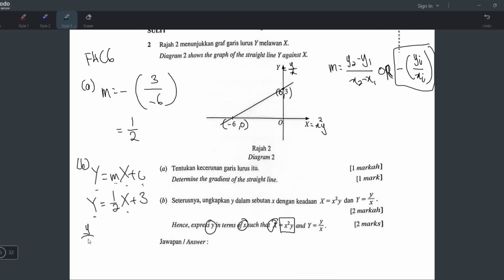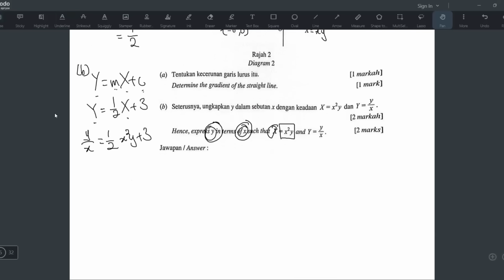So the big Y is replaced with small y over X, and the big X is replaced with small x squared y plus 3. Because after all, they want the small y in terms of small x. So if you stop here, it's wrong, because this one is big Y in terms of big X. They want small y in terms of small x. That's why you have to replace with small x, small y here.